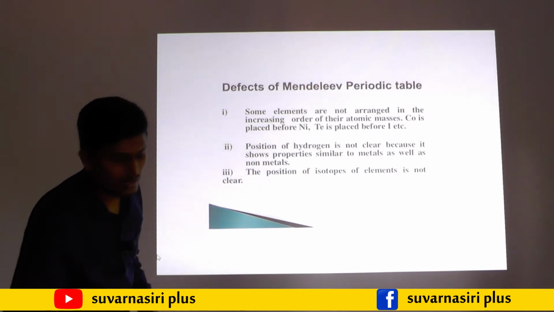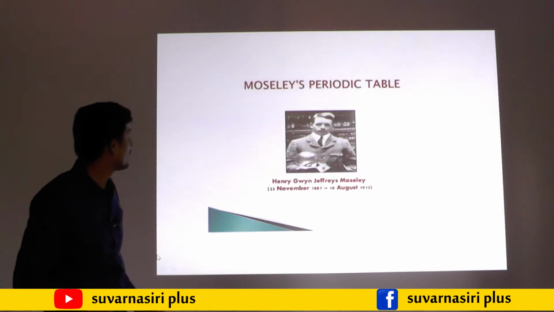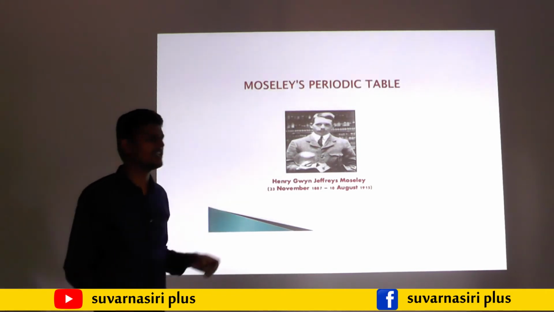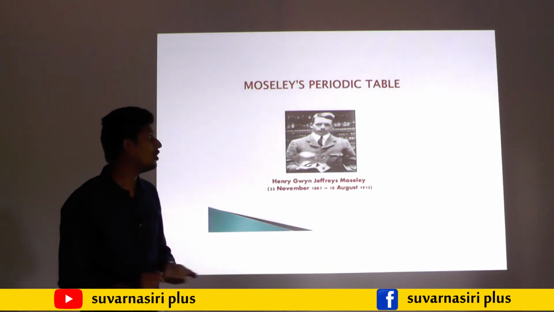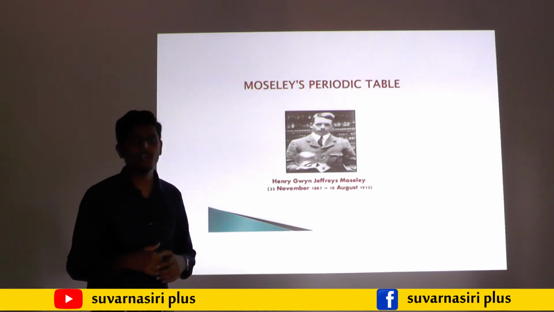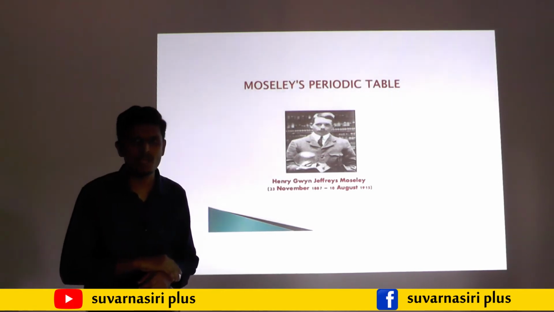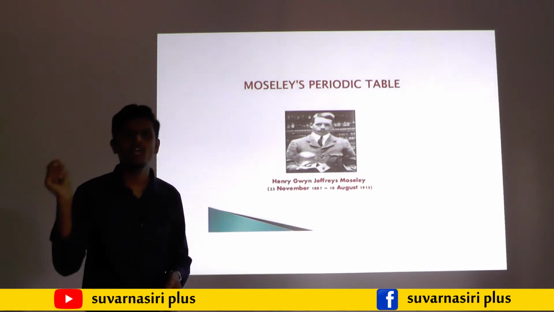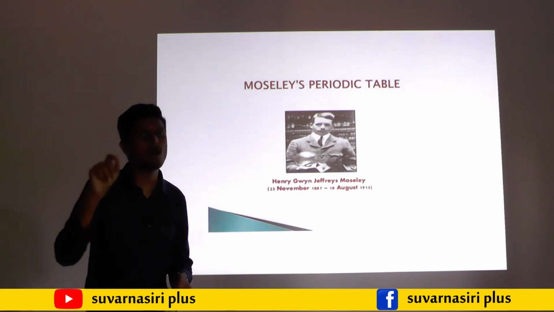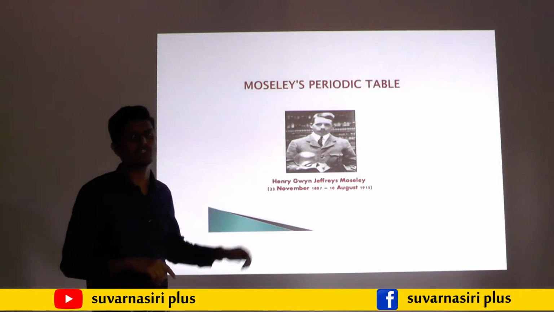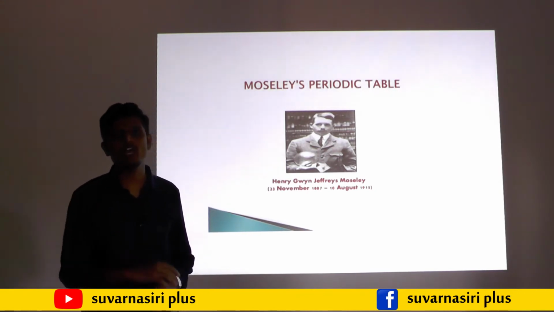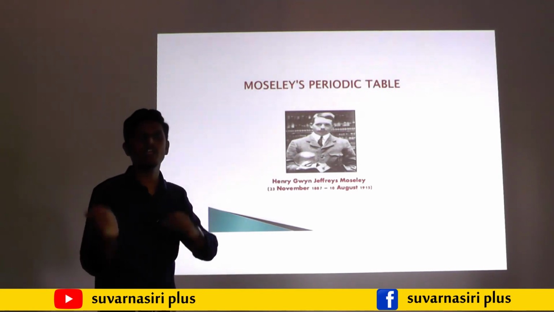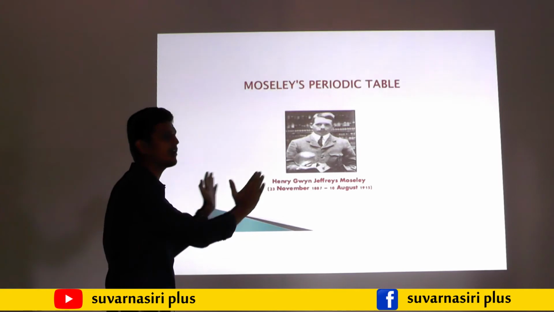Then we will move on to the next one, that is Moseley's periodic table. He is the father of the modern periodic table. The statement of the modern periodic law is similar to what Mendeleev suggested. Mendeleev suggested that the properties of the elements are periodic functions of their atomic mass, but Moseley suggested the modern periodic law: the properties of the elements are periodic functions of their atomic number. He arranged the elements in the increasing order of their atomic number.